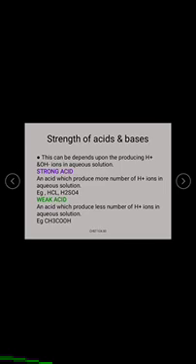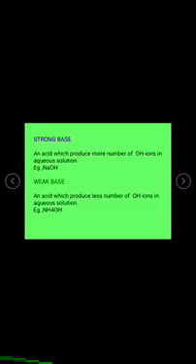Examples are HCl and H2SO4. A weak acid is an acid which produces fewer H+ ions in aqueous solution, and its example is acetic acid. A strong base is a base which produces more OH- ions in aqueous solution, and a base which produces fewer OH- ions in aqueous solution is called a weak base.